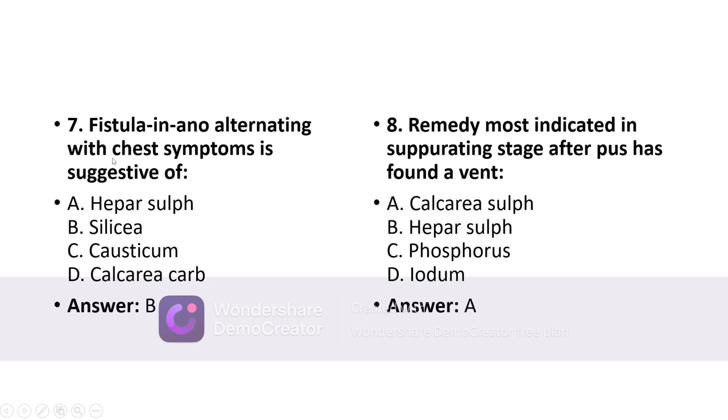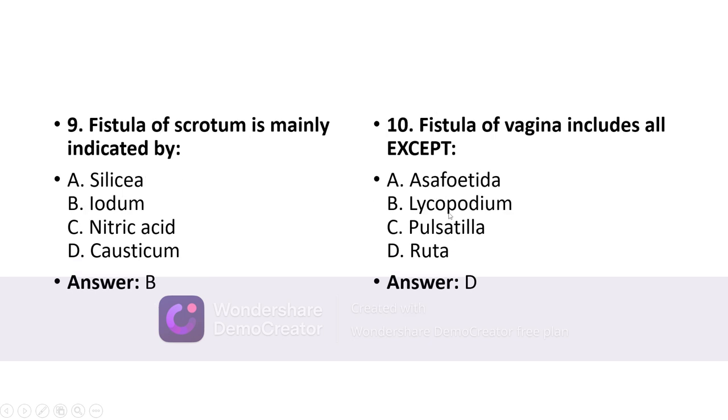Fistula in ano, alternating with chest symptoms, is Silicea. Remedy most indicated in suppurating stage after pus has formed a vent is Calcarea sulph. Fistula of scrotum is Iodum. Fistula of vagina includes all except Ruta. So Asafoetida, Lycopodium, Pulsatilla, all three are indicated. Any of the three are indicated in fistula of vagina.